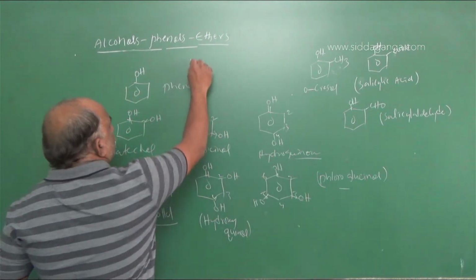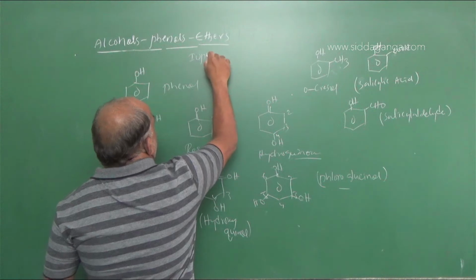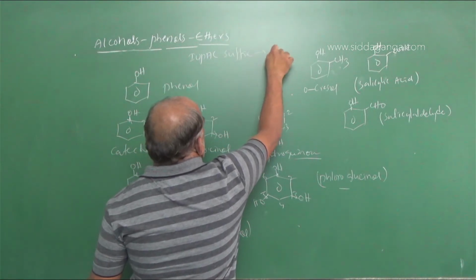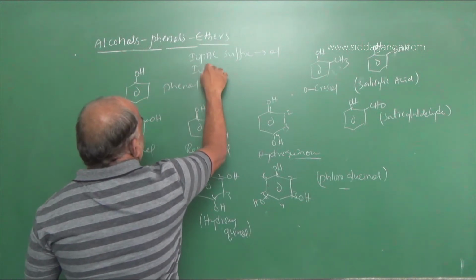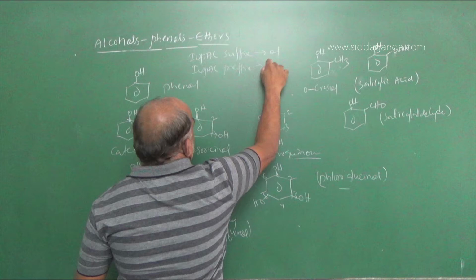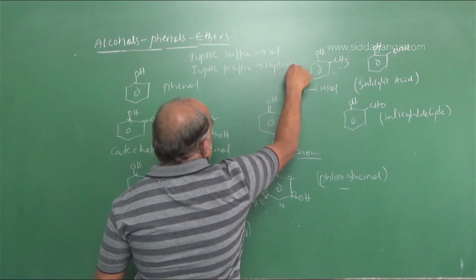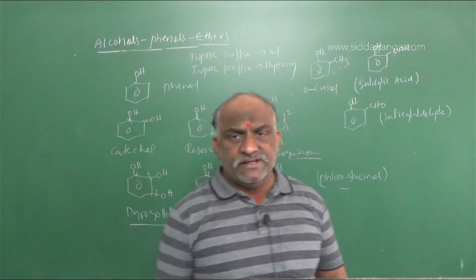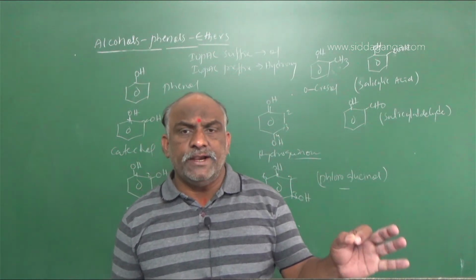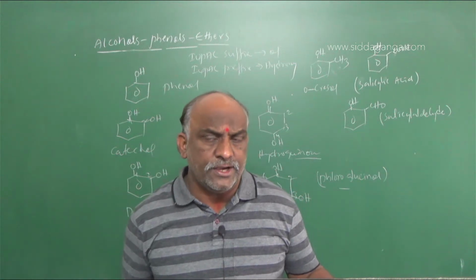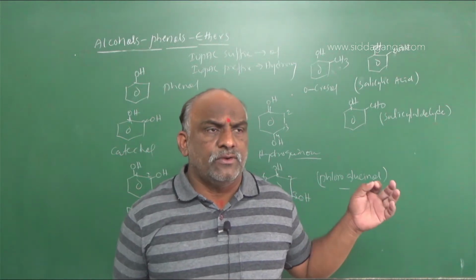So what will be the conclusion regarding the IUPAC suffix? The IUPAC suffix is ol. For the IUPAC prefix, it is hydroxy. Hydroxy is the IUPAC prefix and the IUPAC suffix is ol. If OH is dominating, ol. If OH is not dominating, it is a simple hydroxy.